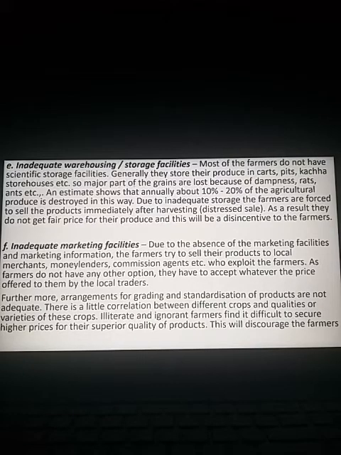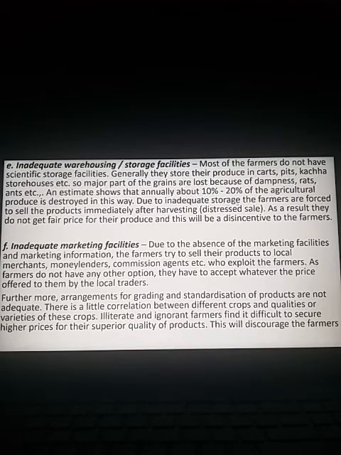So a major part of their grains is lost due to dampness, rats, ants, etc. Here, the term dampness refers to moisture content. So most of the agricultural produce gets destroyed due to moisture content, or due to rats, ants, etc. An estimate shows that annually about 10 to 20% of the agricultural produce is destroyed in this way.